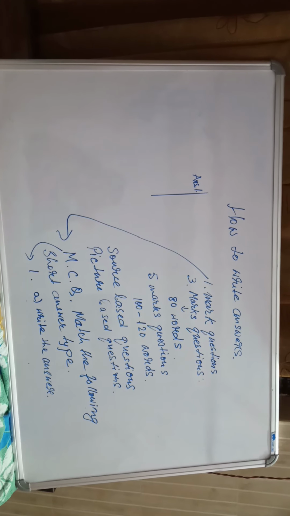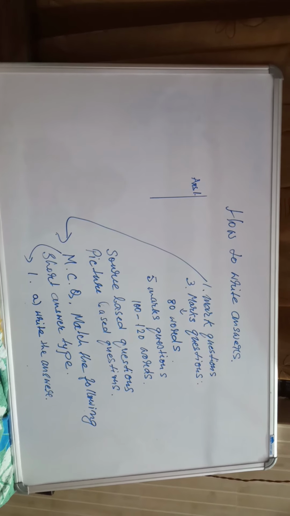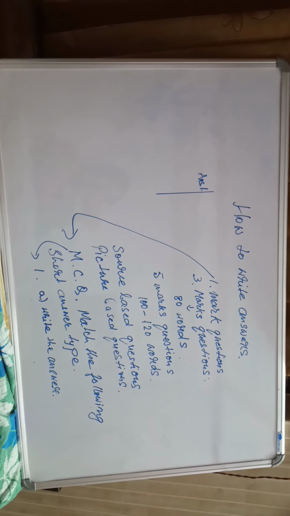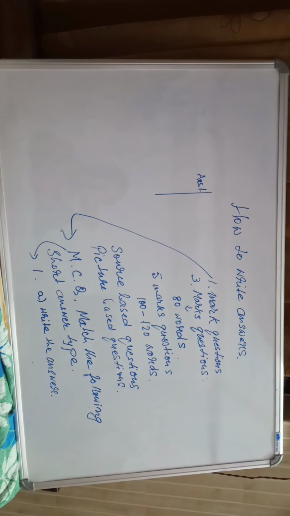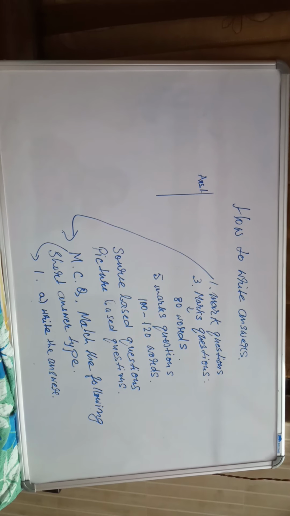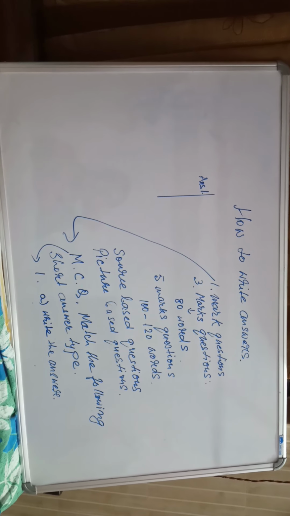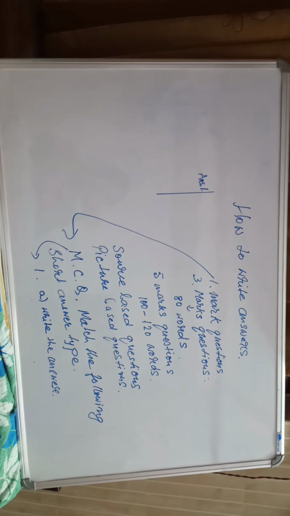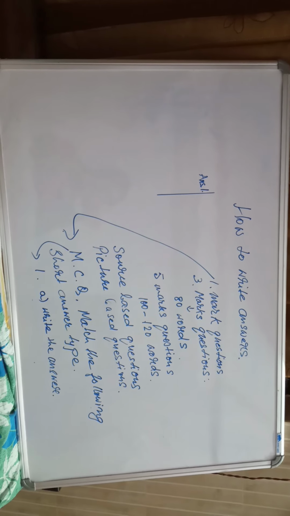Now next is 3 marks questions. 3 marks questions you will try to write within 80 words. If when you will go, you start writing now in 80 words. If it is 5 words extra, okay, doesn't matter. But when you will go to class 10, you have to write within 80 words.